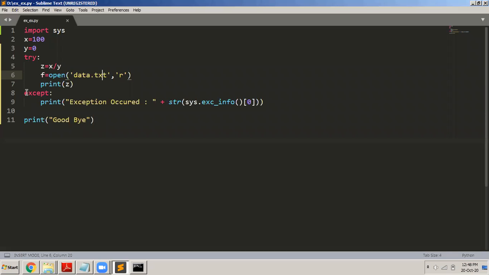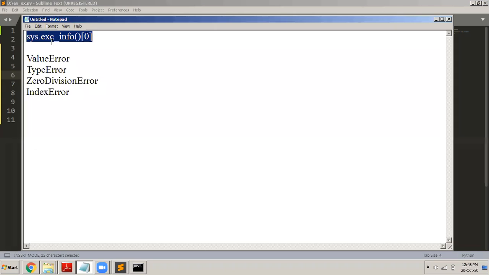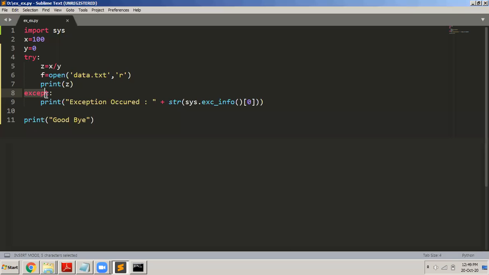Now, I can actually catch these exceptions separately. What I mean to say is that if a divide by zero occurs, I want to execute a different except block. If a file not found error occurs, I want to execute a different except block. If I want to do that, then I can make use of these errors separately. I copy this. This is important: ZeroDivisionError. Z is capital, D is capital, E is capital. So I have to simply write ZeroDivisionError.